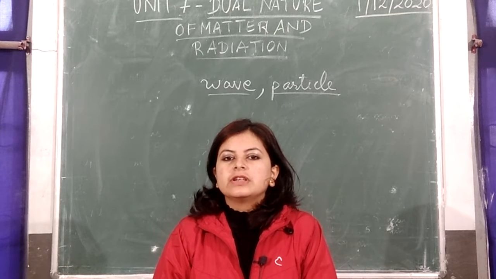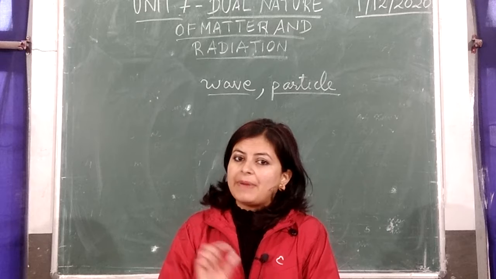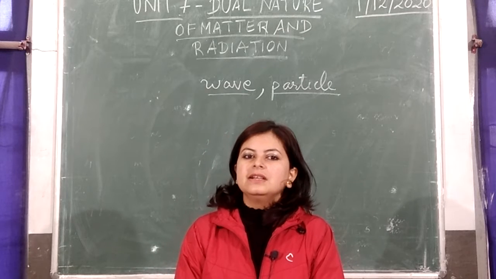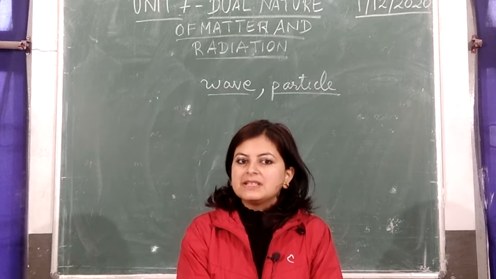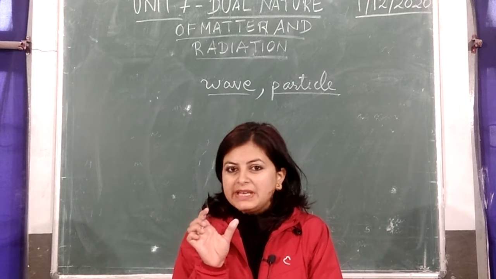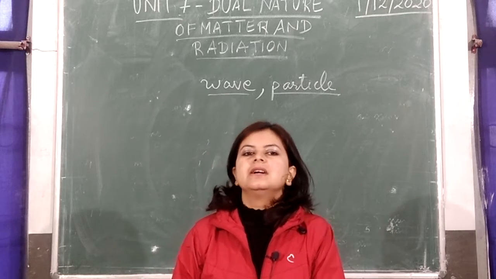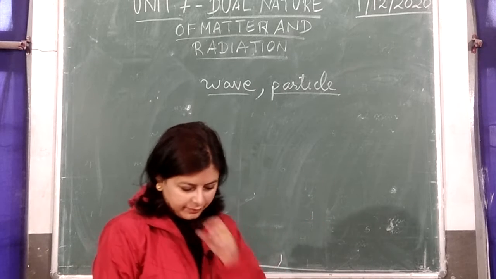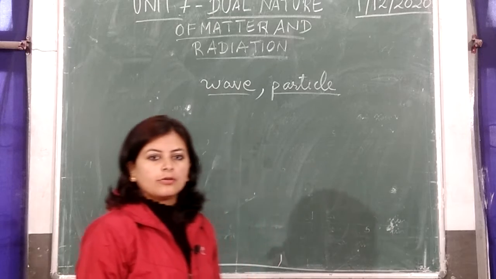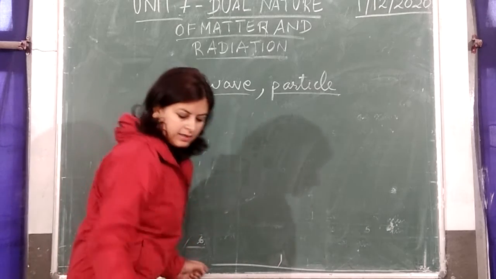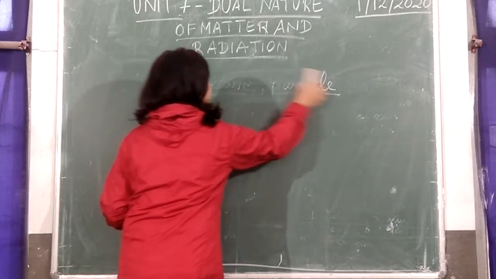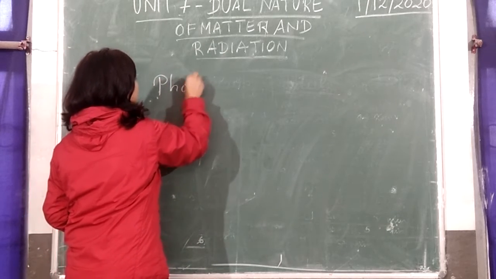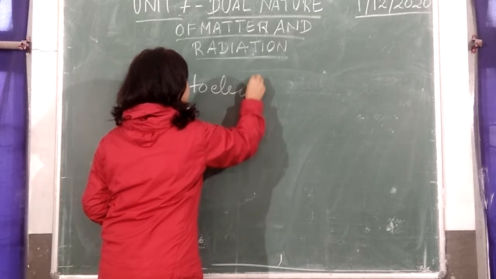We are also going to deal with the wave nature of some particles like electrons. So electrons, being particles, exhibit wave nature, and light, being a wave, again exhibits its particle nature, which we are going to discuss now. So first let's begin with the particle nature of light, which is exhibited by a phenomenon called photoelectric effect.